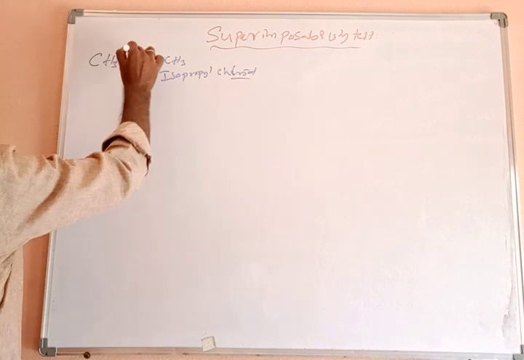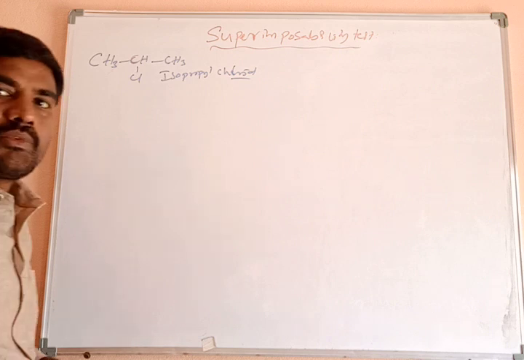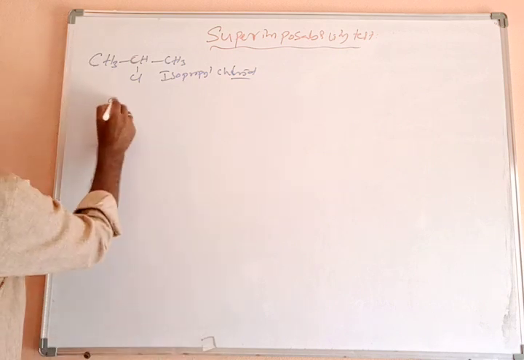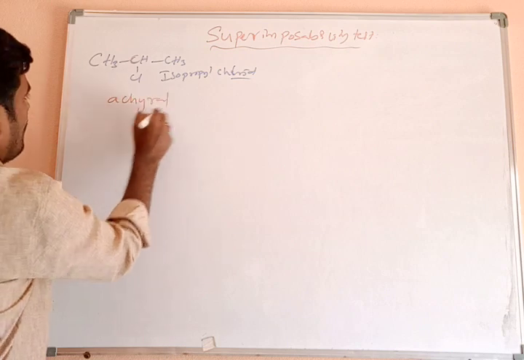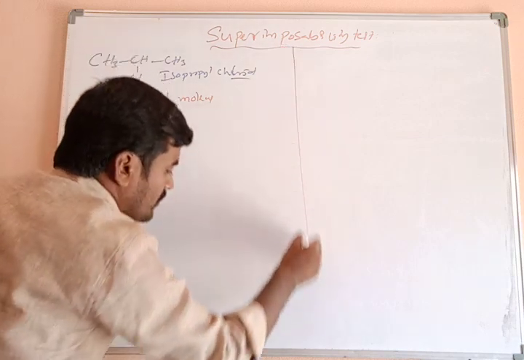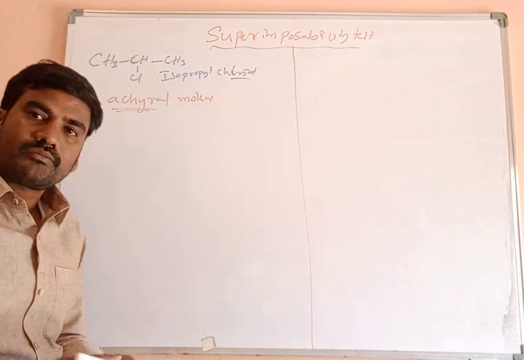This carbon is not chiral because similar groups are there. Methyl, both are similar groups. So it is an achiral molecule. What is it? Achiral molecule. We have to check the superimposability test of this isopropyl chloride.